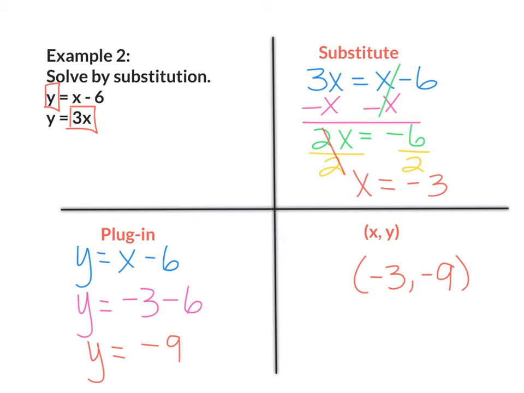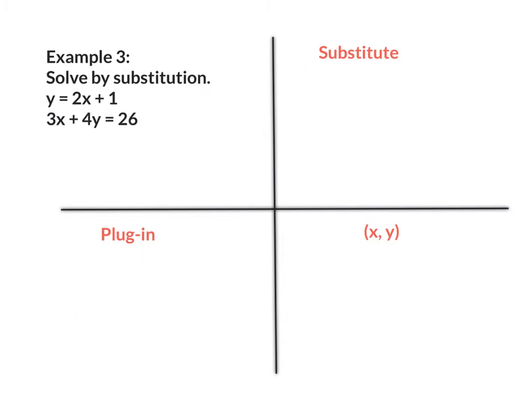So the solution to this system of equations is negative 3, negative 9. Example number 3. Solve by substitution. y equals 2x plus 1 and 3x plus 4y equals 26.